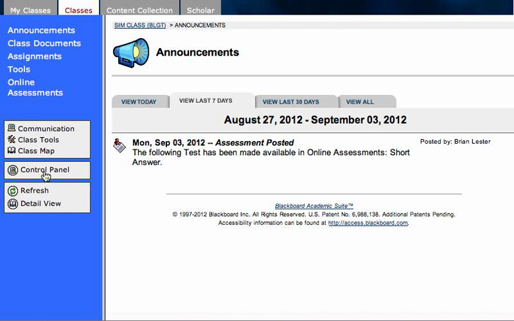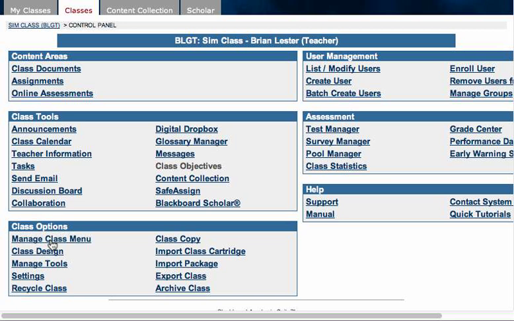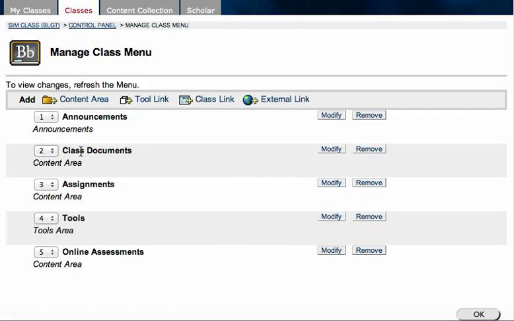So let's say I wanted to reinstate the email option. Go to Control Panel again, click on Manage Class Menu, and this time I'm going to add something. If I want to add a folder, I could choose to add a content area. It might be for notes on a particular chapter.